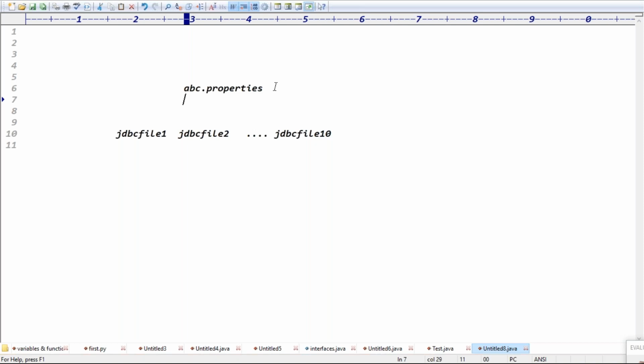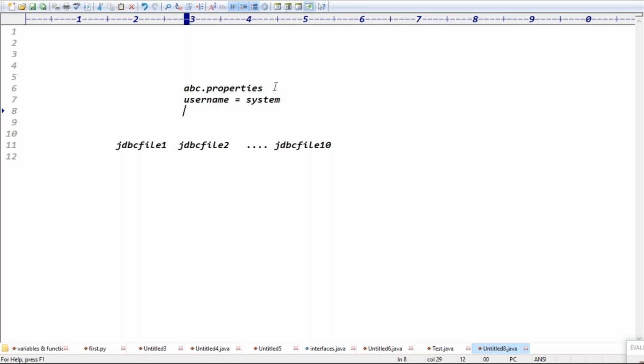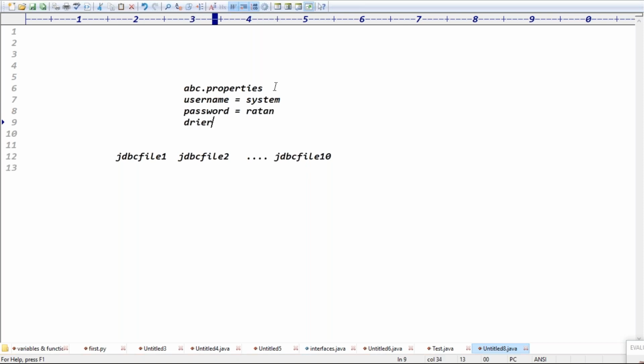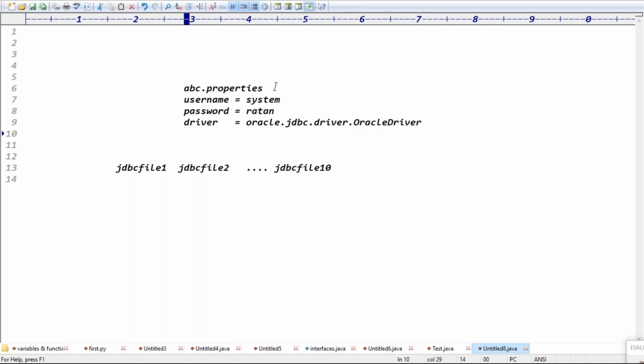If the property file contains data in the form of key value pairs, then, assume username equal to system, and password equal to password, key value pairs, guys. The password is like Ratan. And the driver class name, what is the driver class name here? The Oracle driver class name, right? And the last one is the URL pattern, guys. What is the URL pattern now?